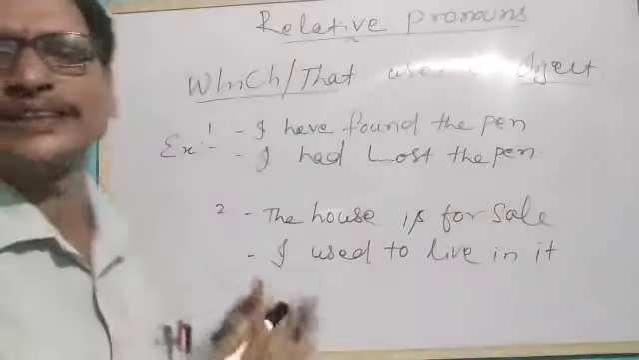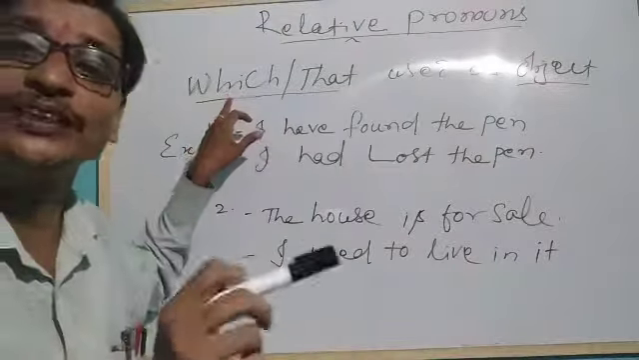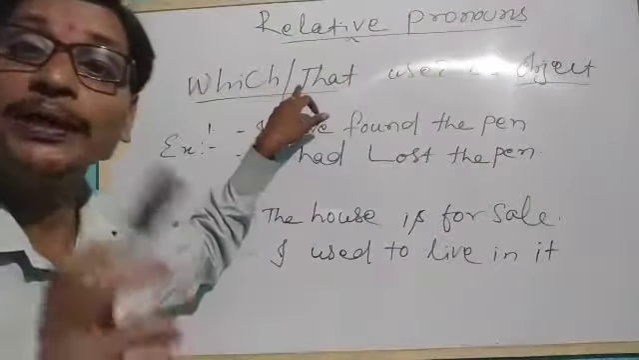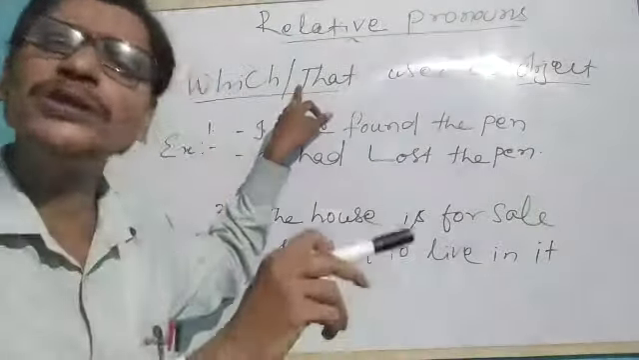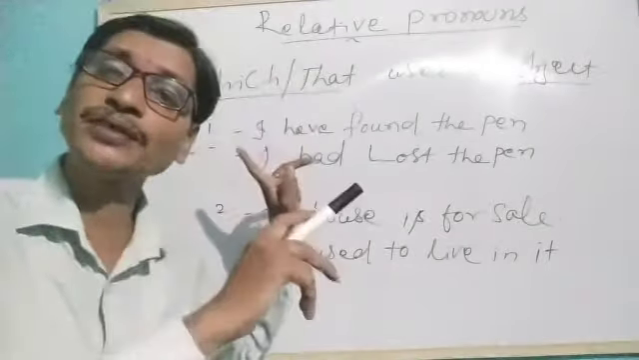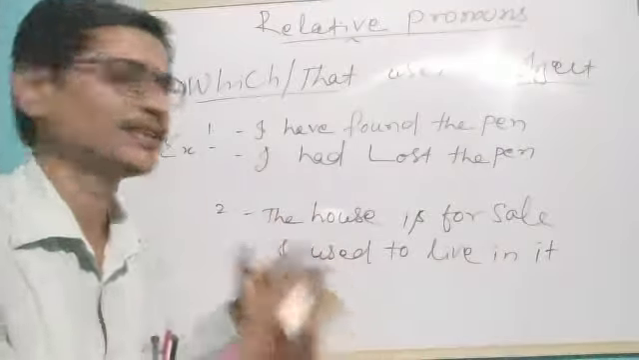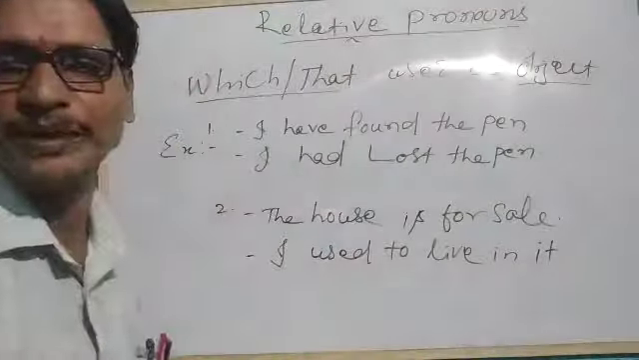Let's see from this example. Even if they are used as an object we can use which and that. But remember, we used the same which and that while using these relative pronouns as subjects as well. But now we are understanding how they are used as objects. Now let's understand from these statements.